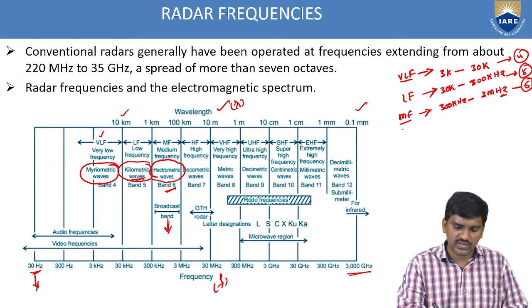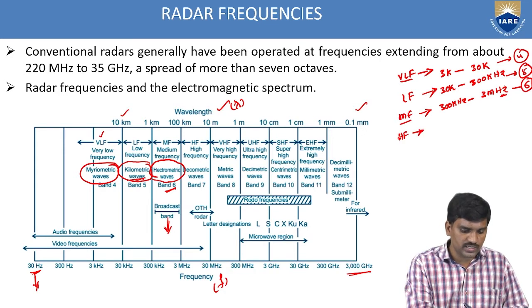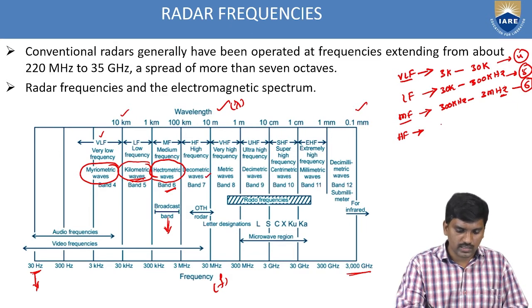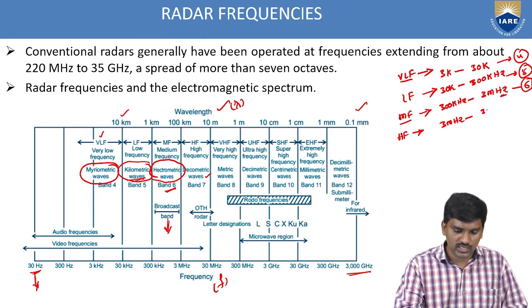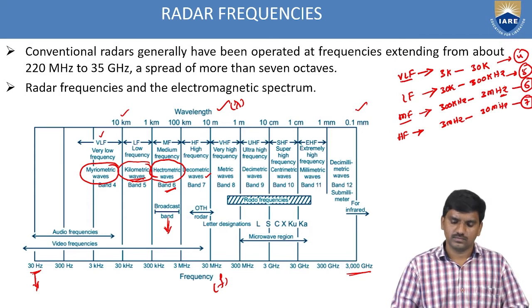Next one, high frequency. HF stands for high frequency band. So it is decametric waves. It is the range from 3 megahertz to 30 megahertz. So it is band 7 of radar.